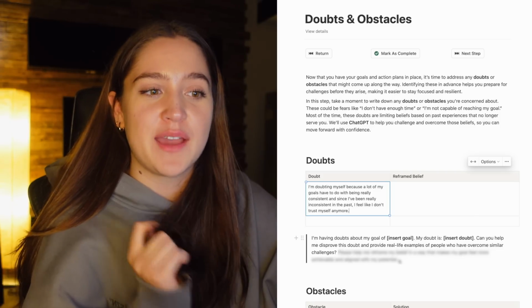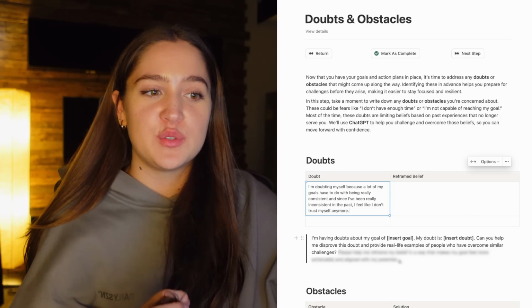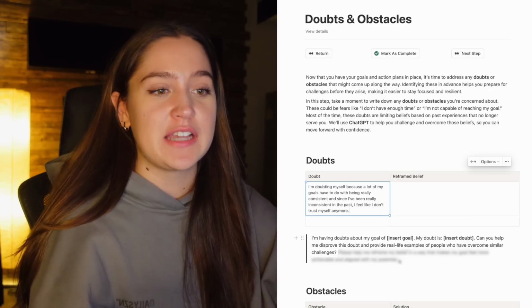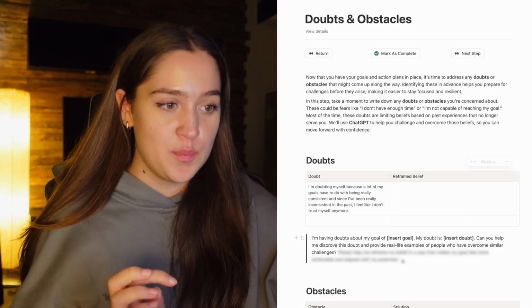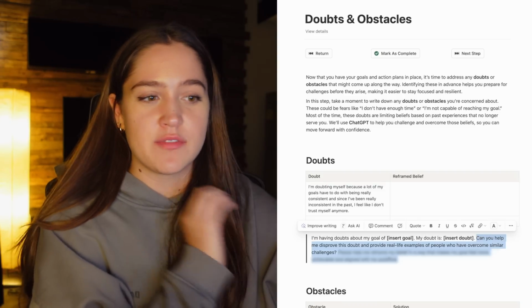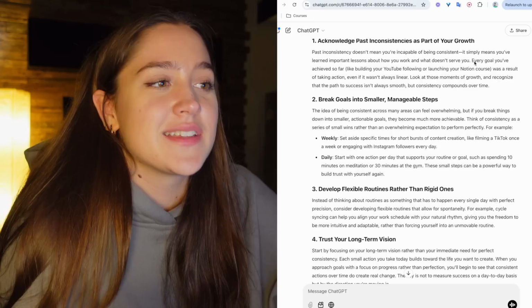Okay, so I wrote, I'm doubting myself because a lot of my goals have to do with being really consistent, and since I haven't been consistent in the past, I feel like I don't trust myself anymore. So what I'm gonna do is copy and paste this part, because this is not specific to any goal. This is just a doubt in general.